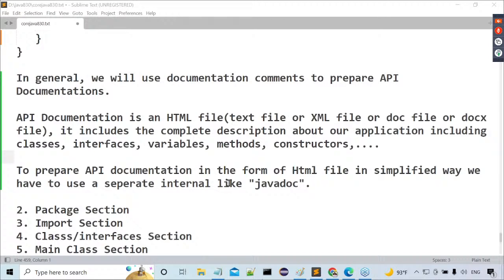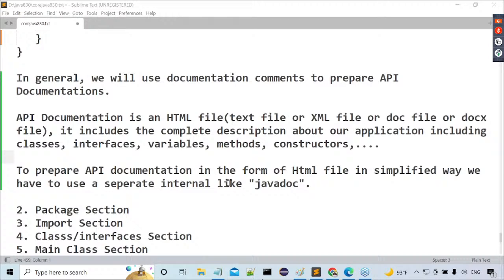If you want to know information about these classes and interfaces, we need some API documentation or not? The predefined classes and interfaces already exist, and I want to know the information about them. That API documentation for the Java predefined library must be provided by Java people or not.